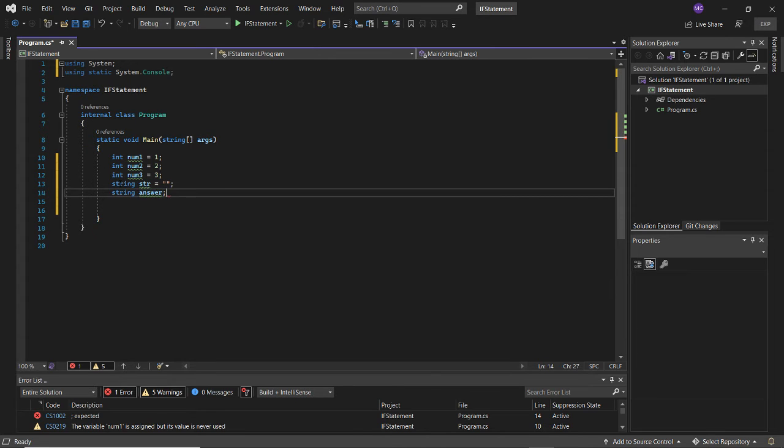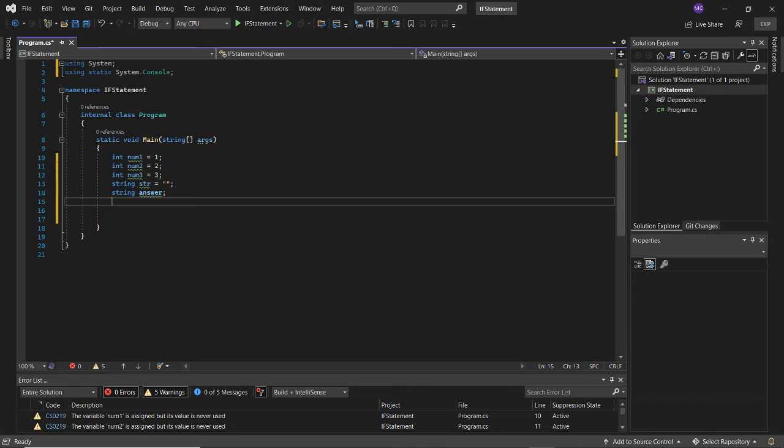Oh, I spelled that wrong. And so we're going to leave that actually without a value. Okay, but remember, we're not going to be able to actually use it until the user puts a value in it. So we're going to name it answer, string answer.